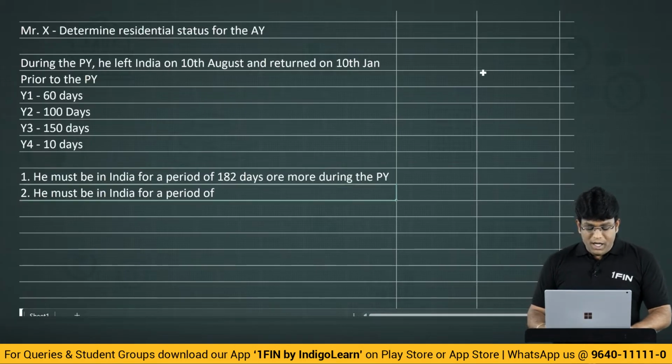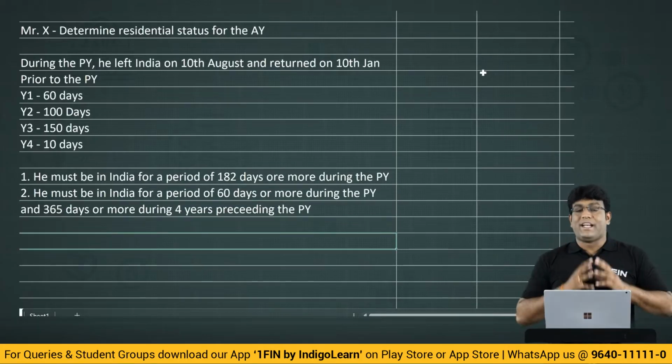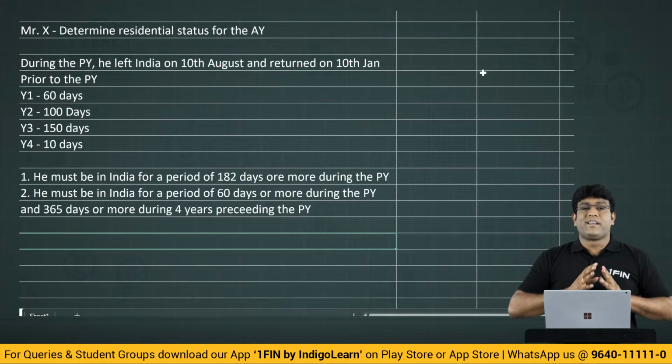He must be in India for a period of 182 days or more during the previous year. Second point, he must be in India for a period of 60 days or more during the previous year, and 365 days or more during 4 years preceding the previous year. I wrote this point once again just to give you clarity that for the purpose of 365 days calculation, previous year is not considered. 4 years prior to the previous year is considered.